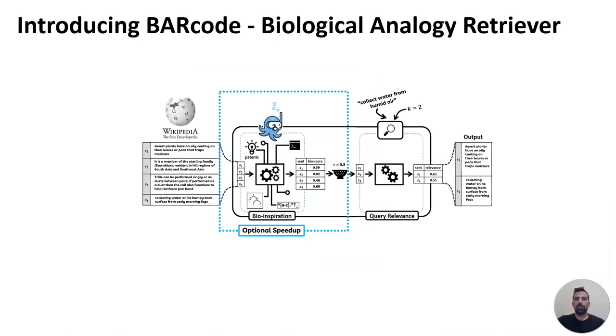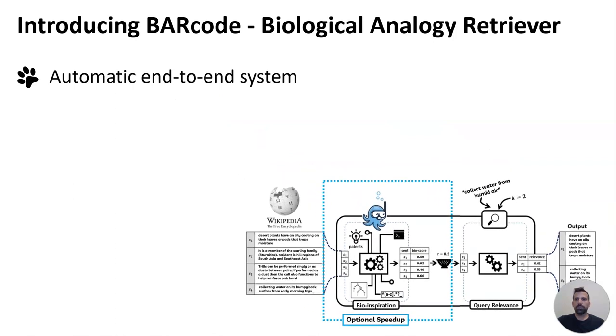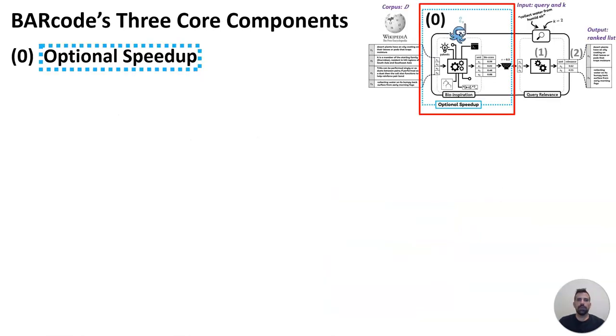In our work, we present BARcode, Biological Analogy Retrieval. It's a scalable and automatic end-to-end system for mining bio-inspiration from unstructured data. It's designed for engineering designers, and it can handle any large corpus. As a proof of concept, we use Wikipedia in our work. Our system has three components, with the first being optional.